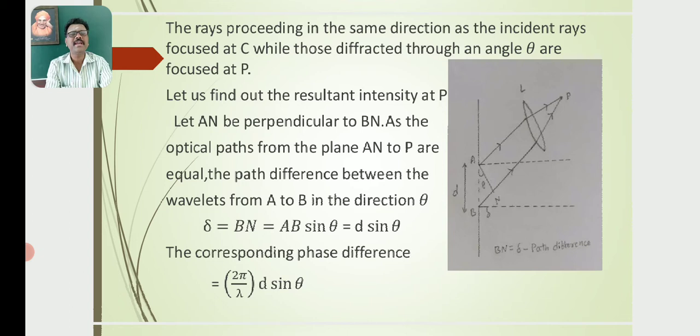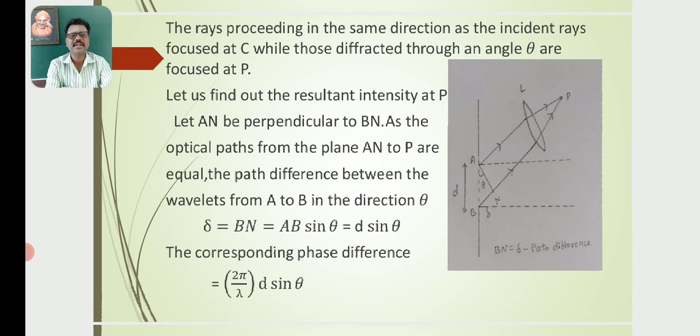Where BAN is a right angle triangle, then sin theta is equal to opposite by hypotenuse, so BN by AB. By cross multiplication, BN is equal to AB sin theta, where BN indicates the path difference and AB is the width of the slit, D, so that delta is equal to D sin theta.